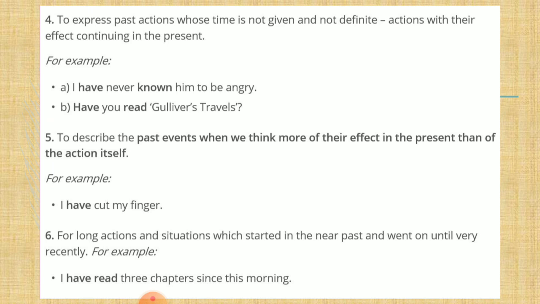Next one: to describe past events when we think more of the effect in the present than of the action itself. Like if you are cutting fruits and the knife cuts your finger, you say I have cut my finger, because the effect is in the present: the finger has a cut and it's bleeding. So to depict the present effect we use this tense.